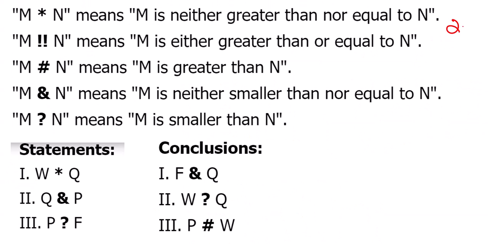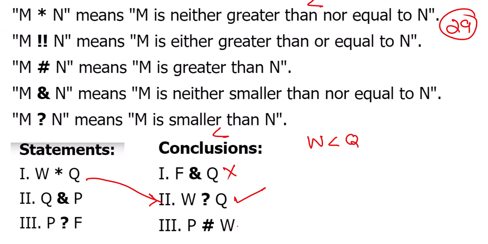Now inequalities. W is less than Q. I think the same question we discussed, only 2 follows. Because this is less than, this is also less than. Here directly both are given. The same question we discussed already. Only 2 follows is the answer. You can practice. This is already completed.